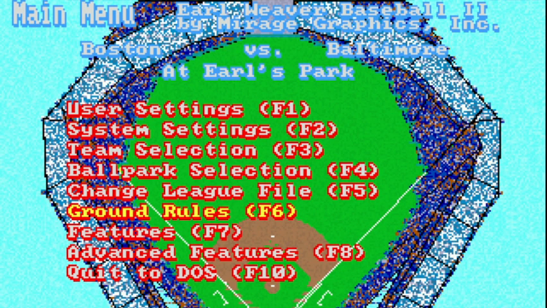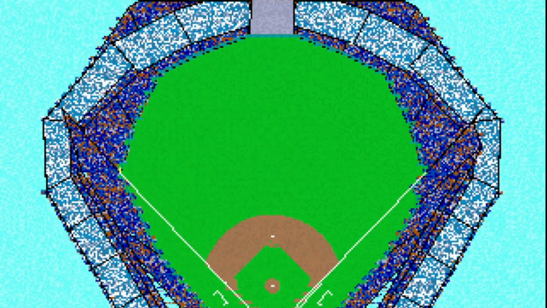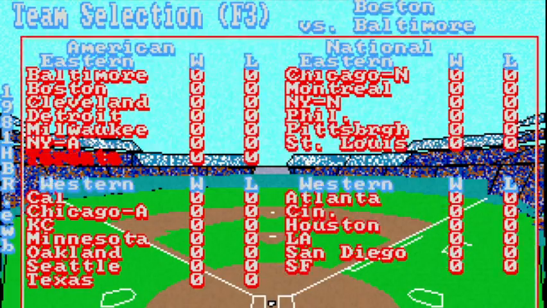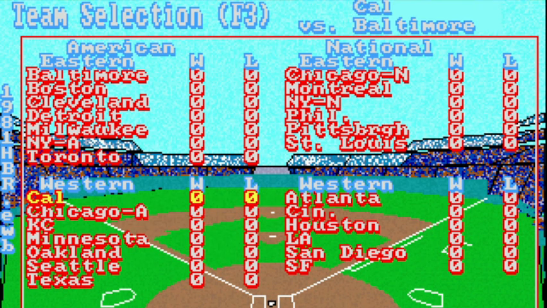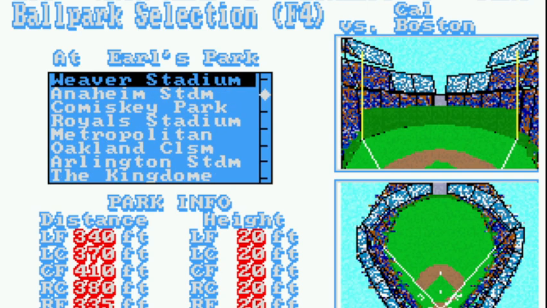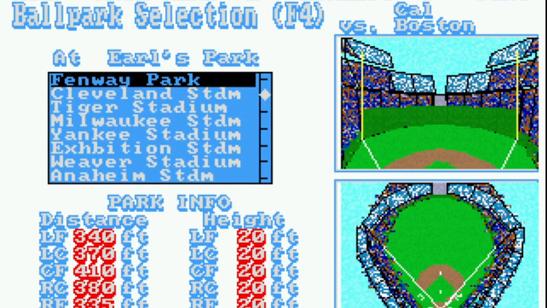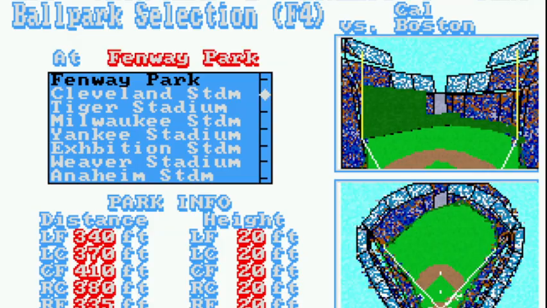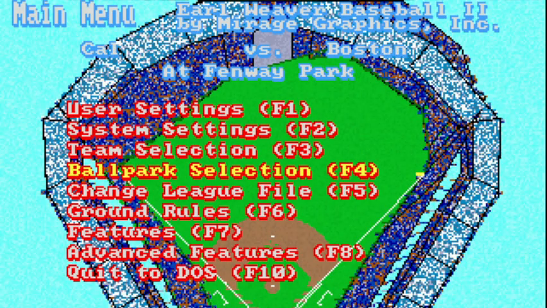Okay, it didn't keep our settings from before, so we're going to pick our teams again. Visitor. Boston is the home team. Ballpark is Fenway. All right, so that looks right there. I didn't mess with the ground rules, so we should be good.